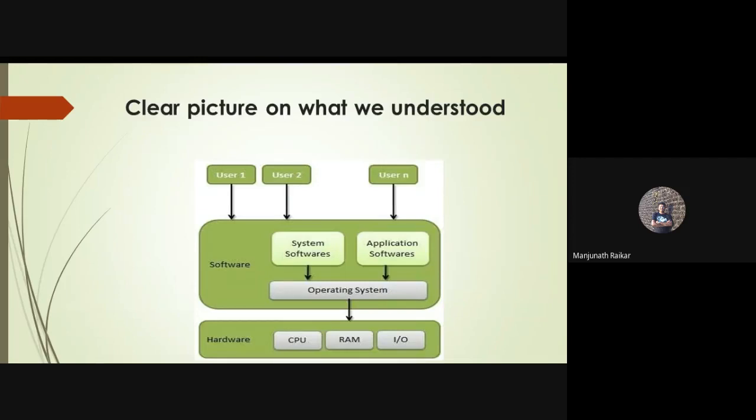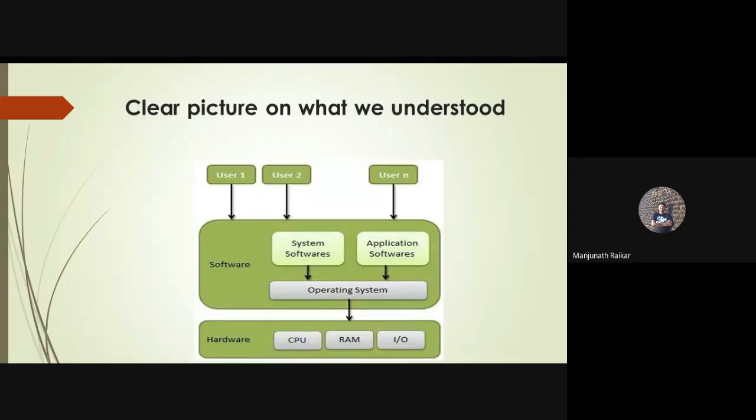That's why each and every communicating system must contain an operating system as a major software. With the help of the operating system, the device is going to communicate with the user, right? So here, in hardware there is a CPU, RAM, and some input output devices. And in the software section, the operating system is a major software. Again, we'll be having system software and application software, and on top of that, we'll be having various users who are going to communicate with that system.